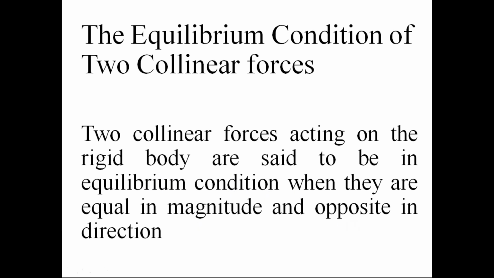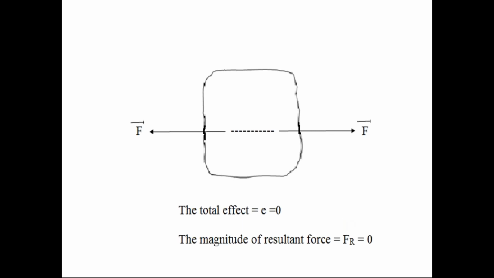In this diagram, the rigid body is subjected to two collinear forces. The forces are acting on the same straight line, that is, collinear forces. These collinear forces are in equilibrium if the two forces are equal in magnitude and opposite in direction.